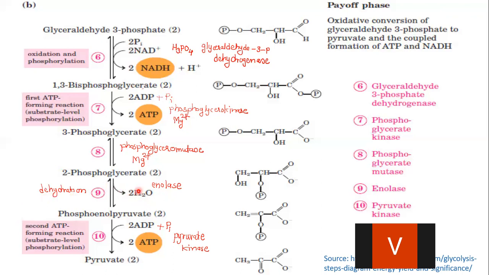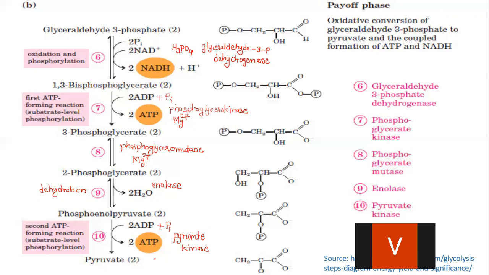And in the last reaction, phosphoenol pyruvate is converted into pyruvate. Again, here one phosphate group from the substrate has been transferred to the ADP, so that there is formation of ATP. As the phosphate is directly taken from the substrate, this reaction is also called substrate level phosphorylation. And as we know, if there is transfer of phosphate group, the enzyme used in this reaction is called pyruvate kinase. And whenever there is activity of kinase, we require the presence of Mg2+.